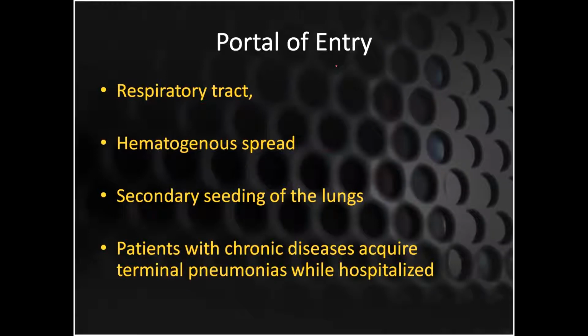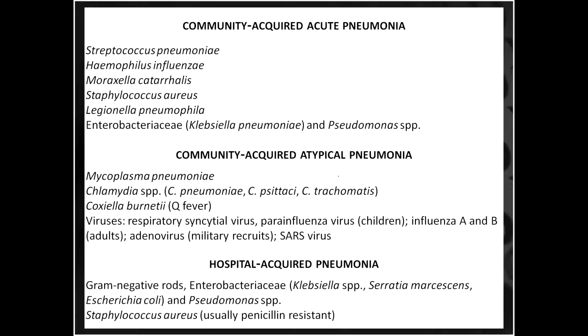If we are going to talk about the portal of entry, the bacteria can enter from the respiratory tract. These can enter by the hematogenous route, blood spread, that I've talked about, sepsis. Secondary seeding can go into the lungs from neighboring areas. Patients with chronic diseases can get terminal pneumonias while hospitalized. So this table is very important for you, because in your university questions you are asked to give the causative agents for community acquired pneumonia.